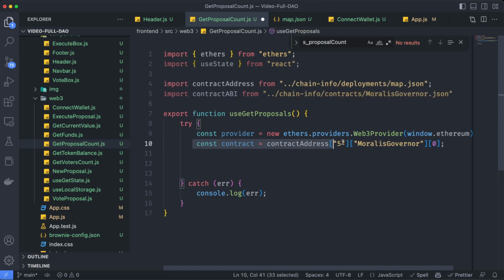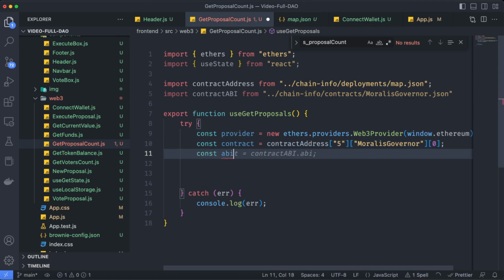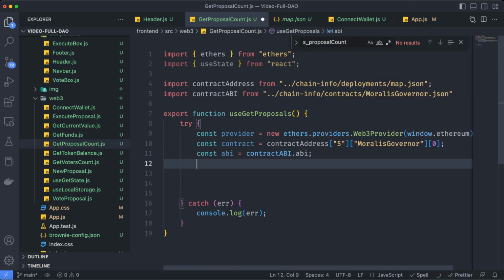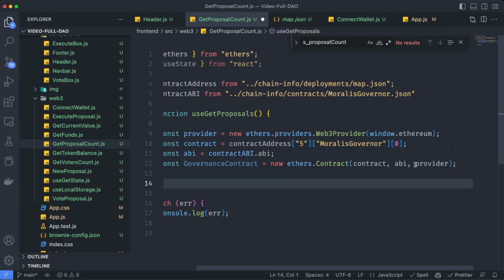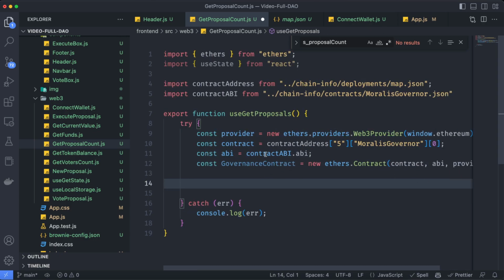So let's take the contract address from the map.json. Let's take the contract API from the contract API we just imported over here. So contract API equals contract.api. Now we have to declare an instance of that contract. So let's say governance contract is going to be equal to new ethers contract, and we are going to pass the contract, the API, and the provider. We actually don't need a signer in this case because these are read-only functions, so we don't have to sign the transaction. That's why we declare a provider and not a signer.